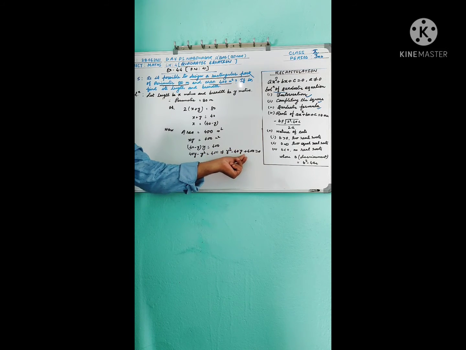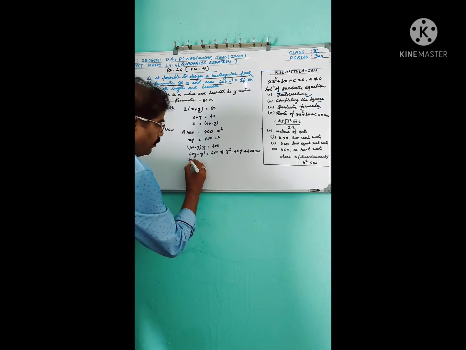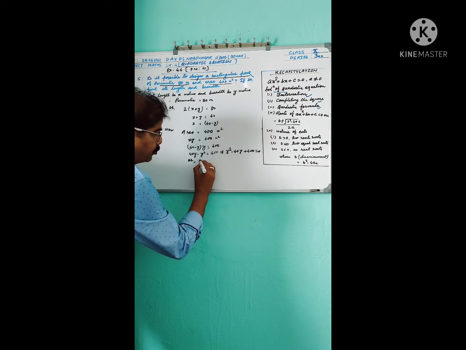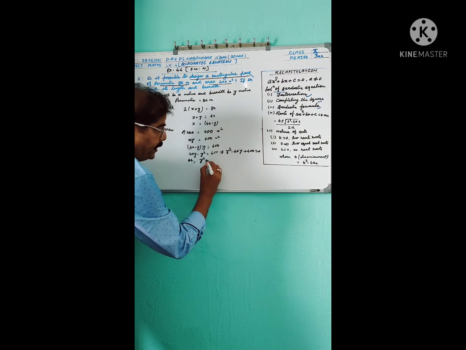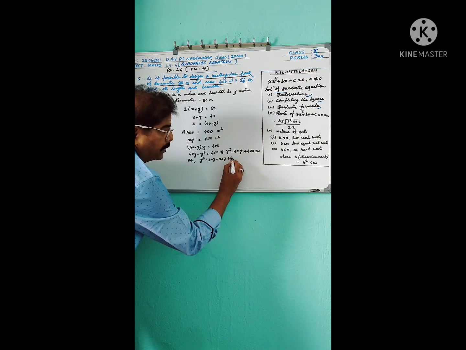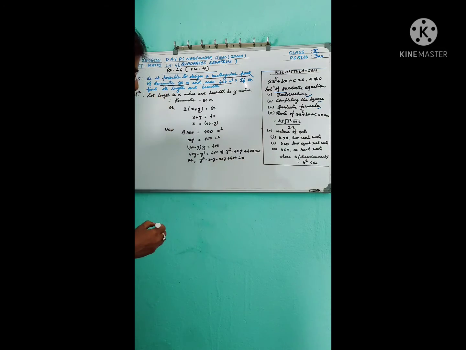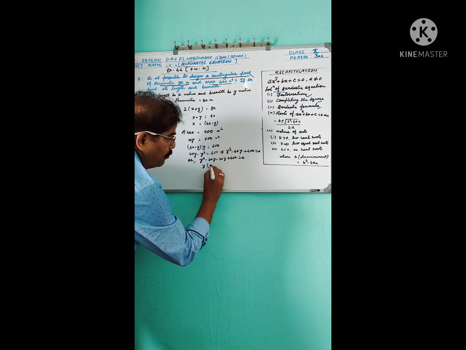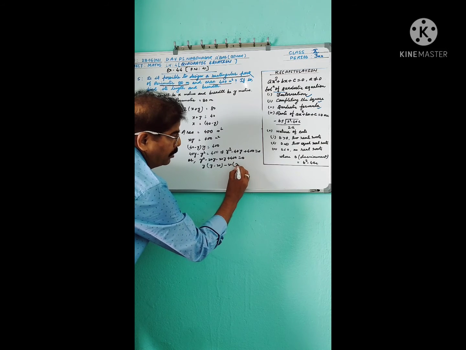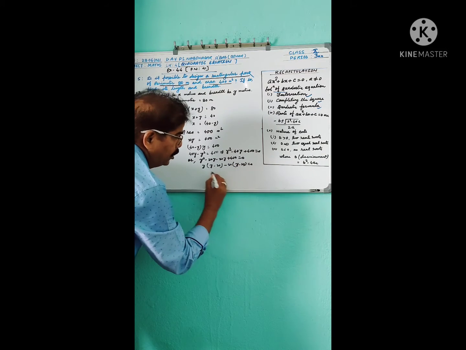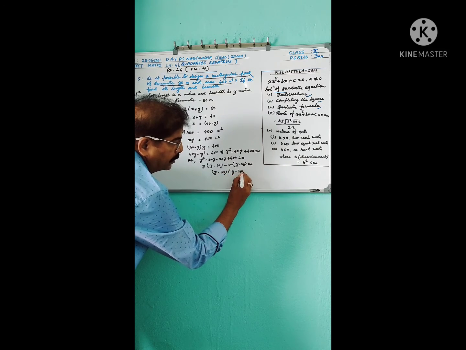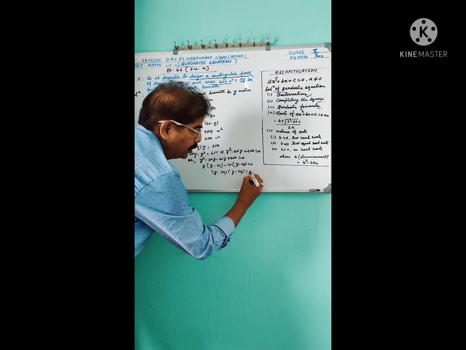So y square minus 40y plus 400, that is y square minus 20y minus 20y plus 400 equal to 0. So y common, y minus 20, and minus 20 common, y minus 20. So y minus 20 into y minus 20 equal to 0.